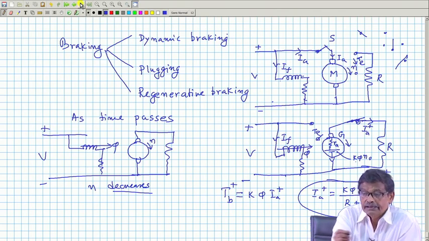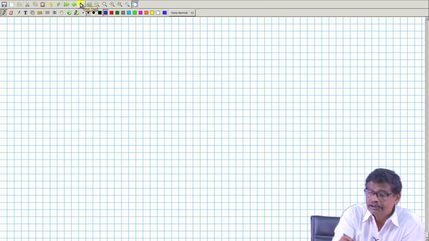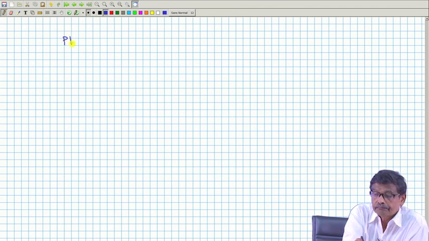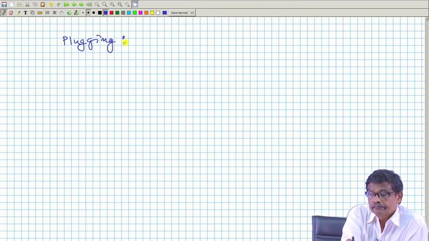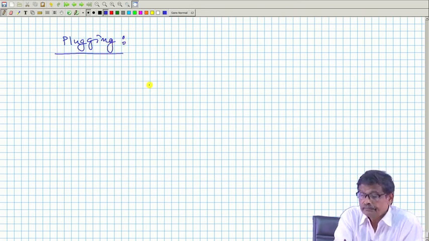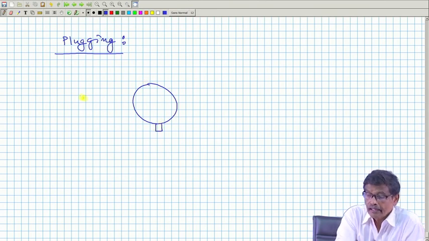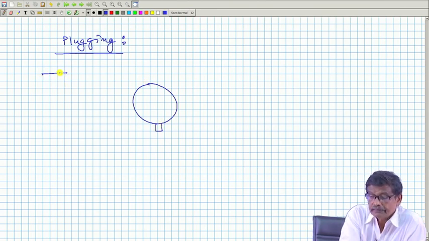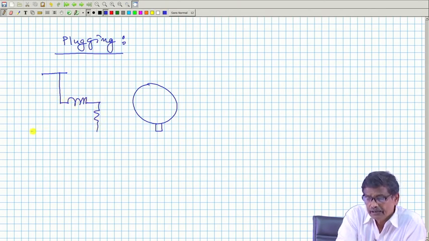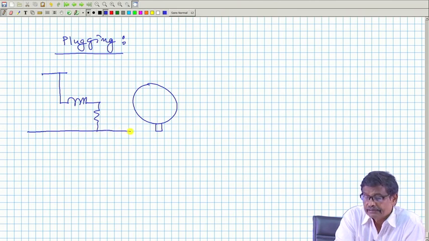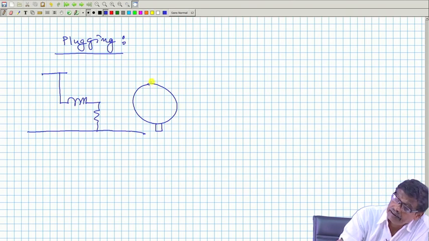Another interesting method is called plugging. What is plugging? What you do is this. Here is your supply. This is the field circuit. I will keep the field circuit energized. Got the point? And here I connect